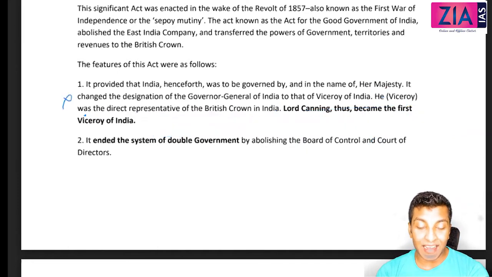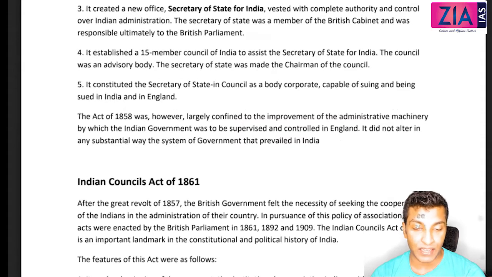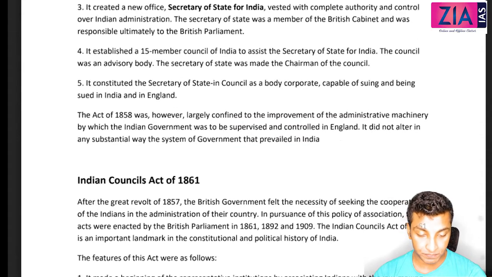Actually, I haven't read these things from Lakshmikant. I've done them already from different other textbooks. But the important points you can go through that. That is the reason why I've given it here. Okay.